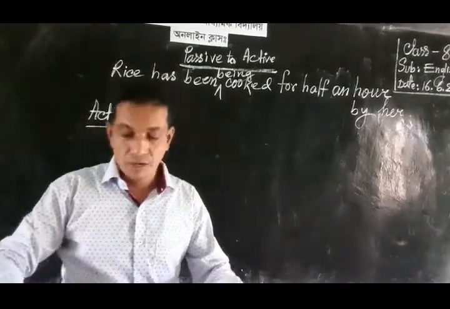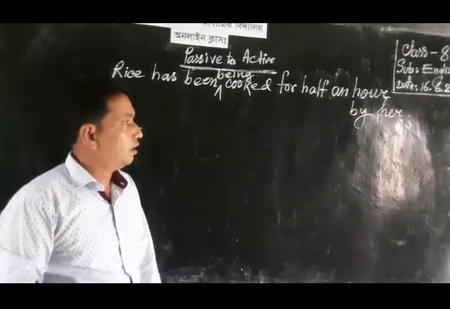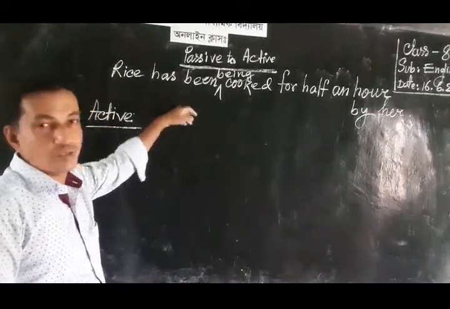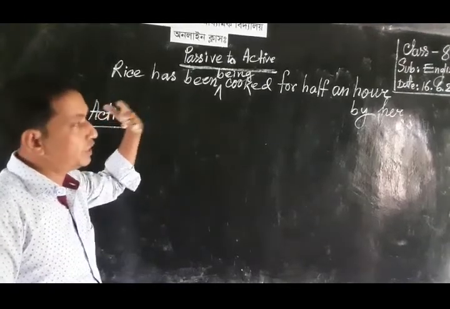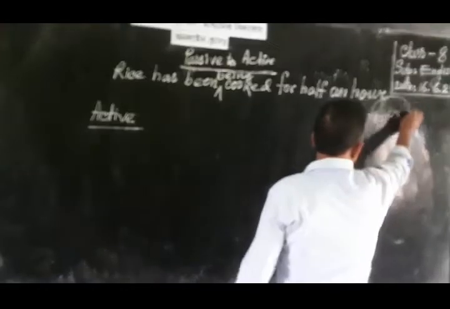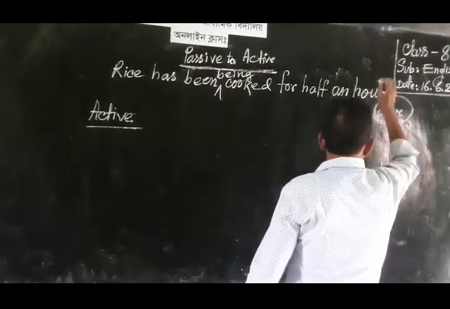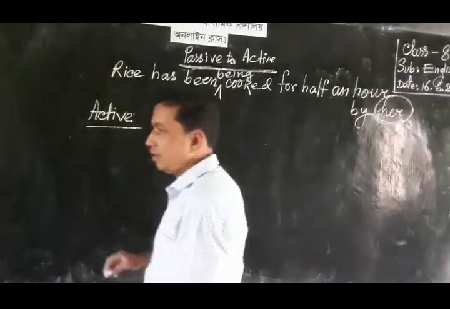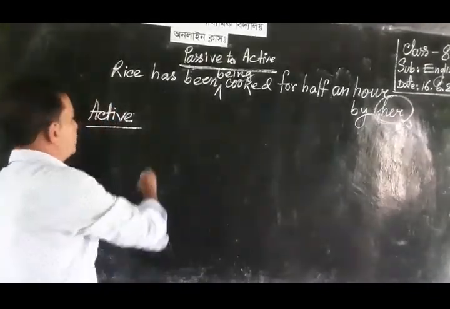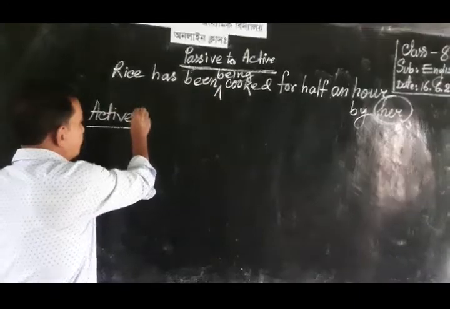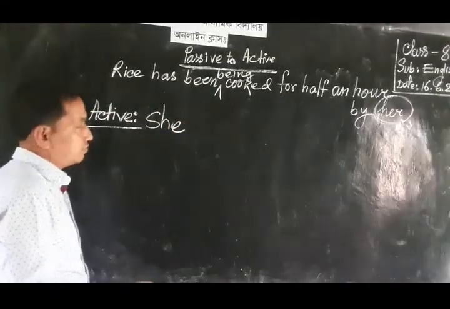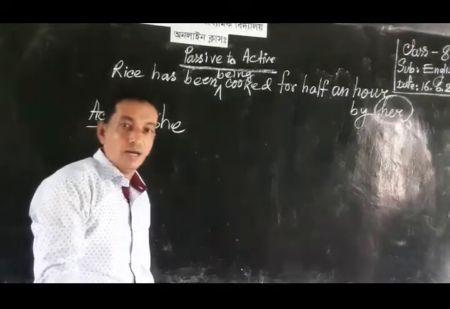Now we will see how to change the passive voice into active one. At first we need the subject form of the objective form, which is her. The objective form in passive voice is her, and its subjective form in active voice is she.